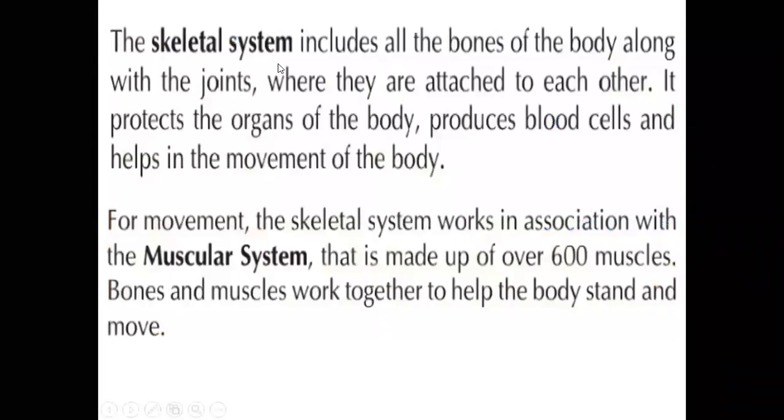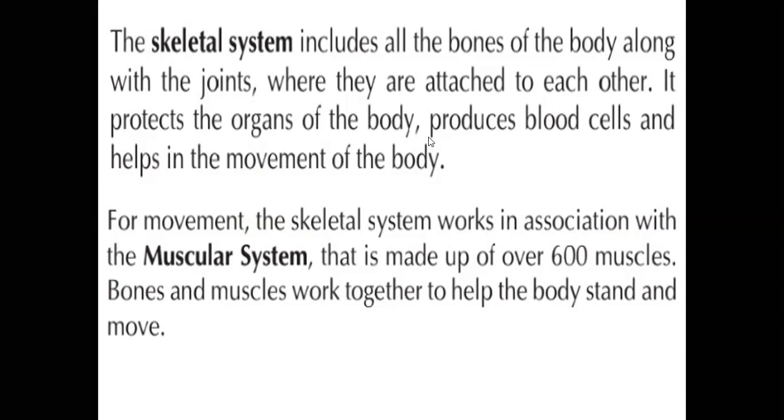The skeletal system includes all the bones of the body along with the joints. The human skeletal system is completely made up of different kinds of joints and bones, which are attached to each other from top to bottom. It protects the organs of our body. Bones protect our body and produce blood cells.